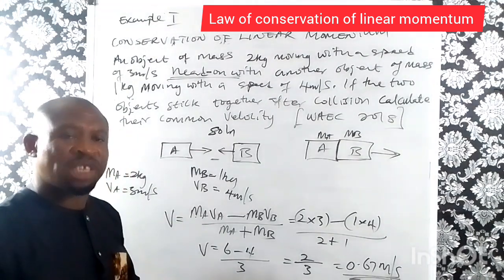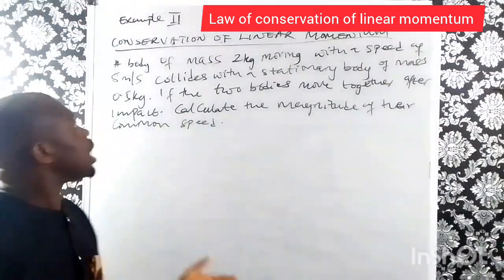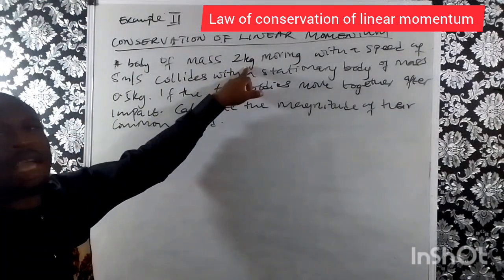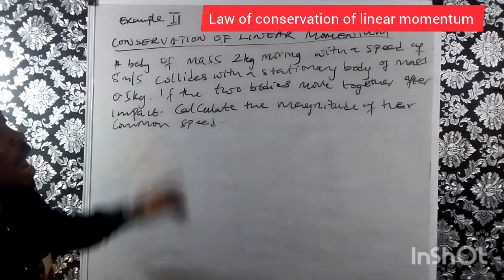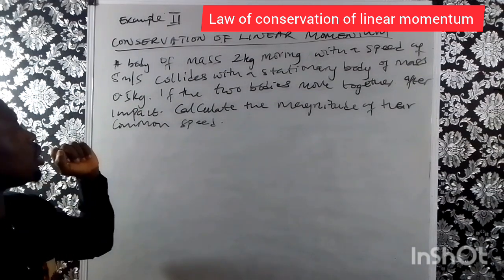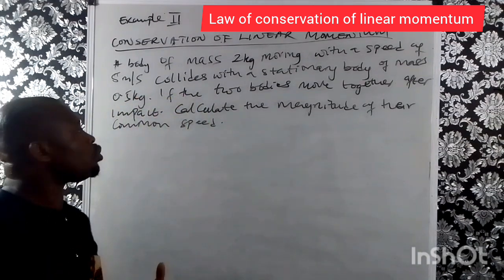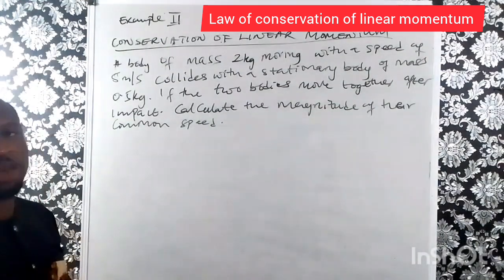Now we'll take the second question. This question says a body of mass 2 kg moving with a speed of 5 meters per second collides with a stationary body of mass 0.5 kg. If the two bodies move together after impact, calculate the magnitude of their common speed.